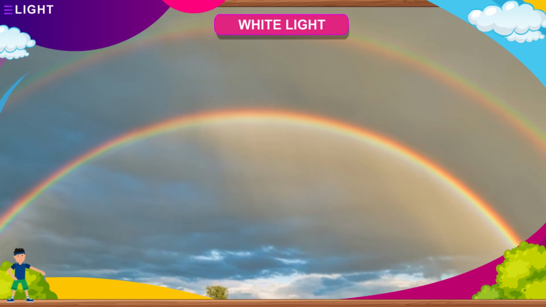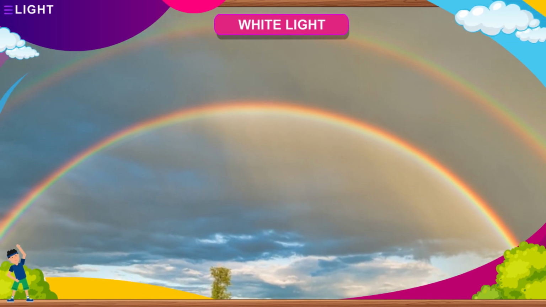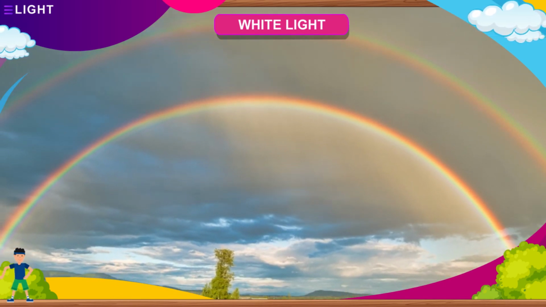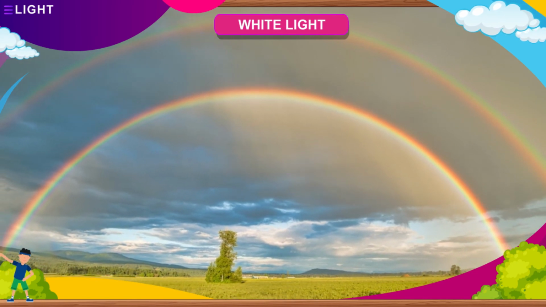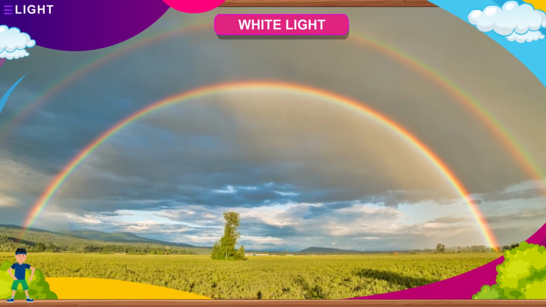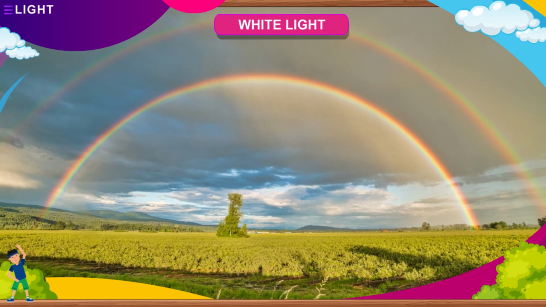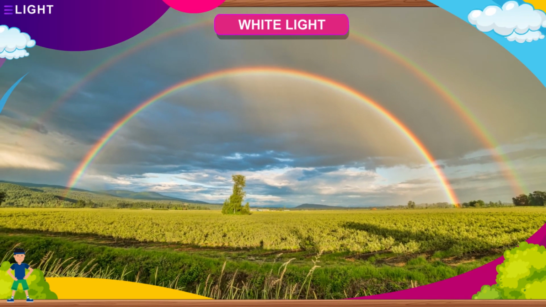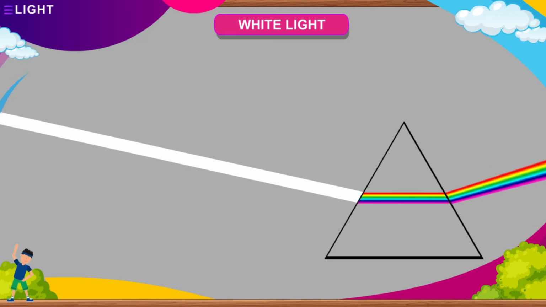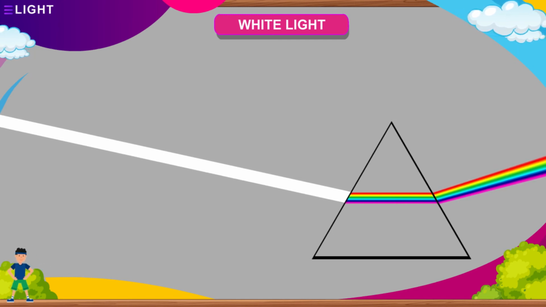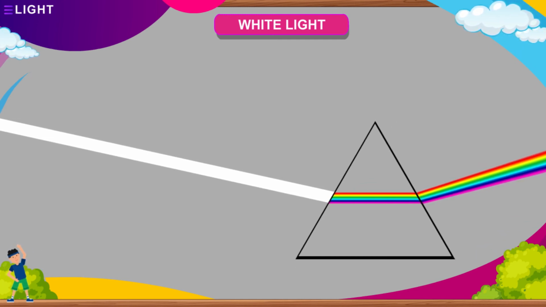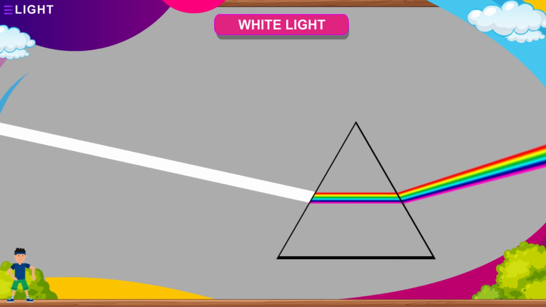White light. All of us enjoy the sight of a rainbow. A rainbow is a band of 7 colors with violet, indigo, blue, green, yellow, orange, and red. When white light falls on a prism, it splits into a band of 7 colors. These are the colors of the rainbow.